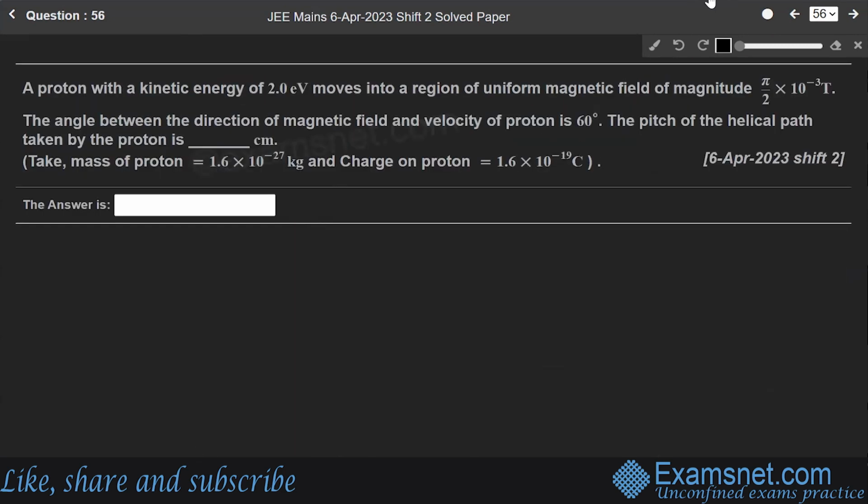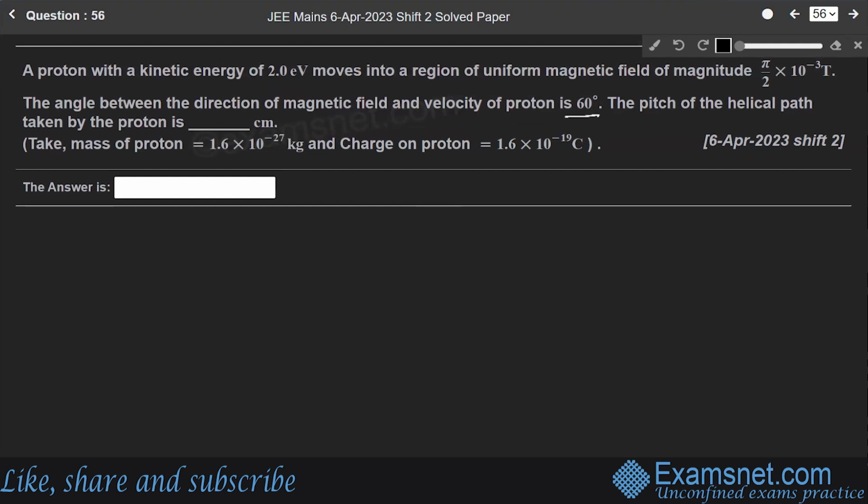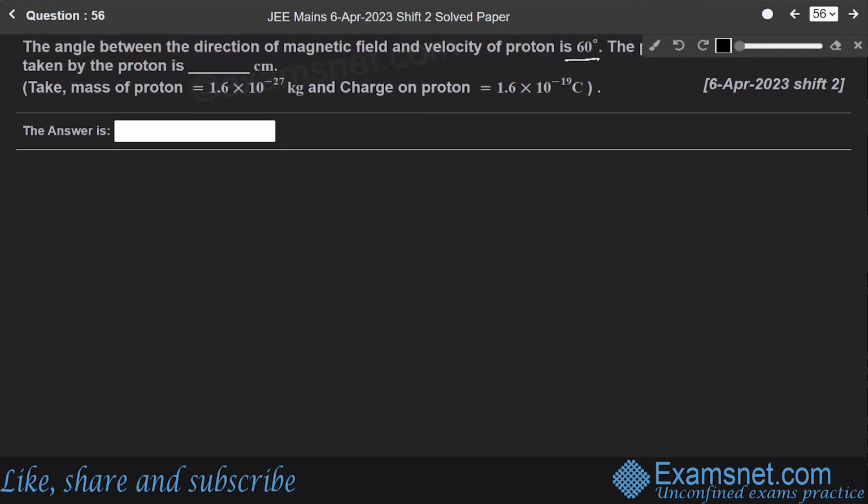Question number 56. A proton with a kinetic energy of 2 electron volt moves in a region of uniform magnetic field of magnitude pi by 2 into 10 to the power minus 3 Tesla. The angle between the direction of magnetic field and the velocity of the proton is 60 degree. We have to find the pitch of the helical path taken by the proton. This is from electrostatics.